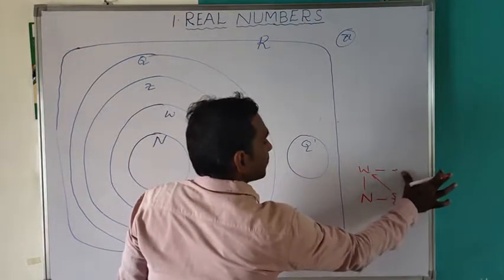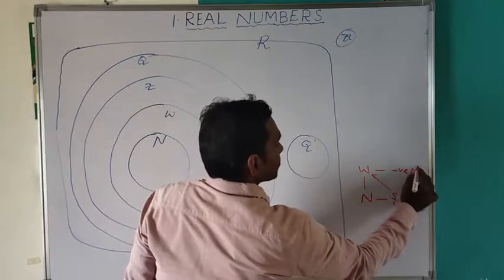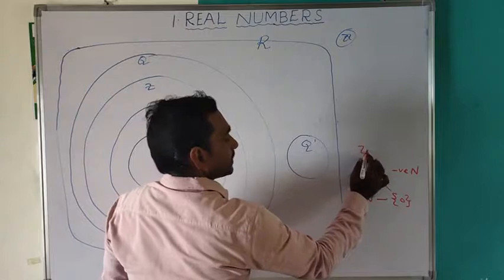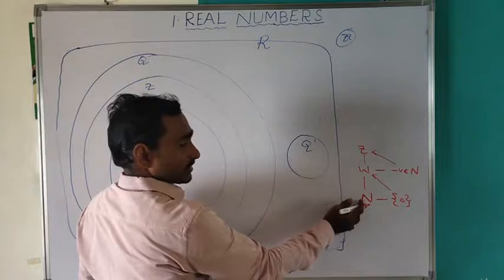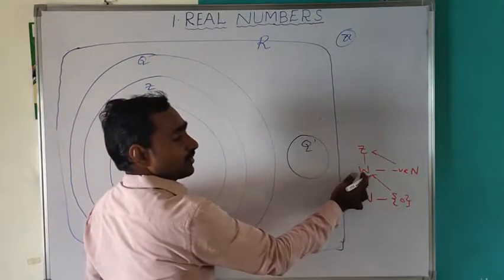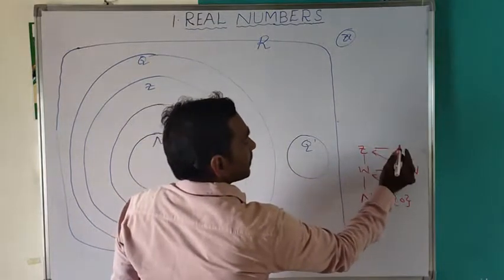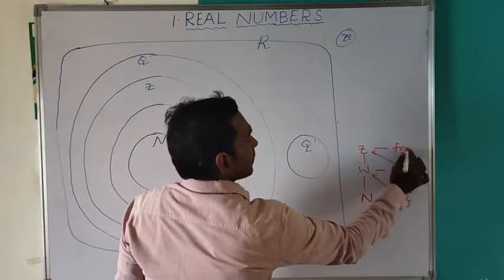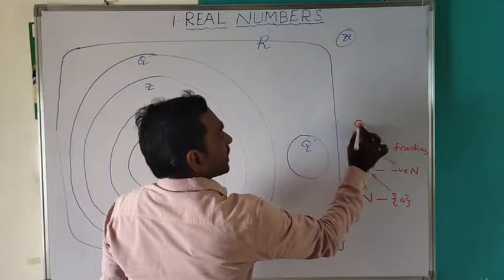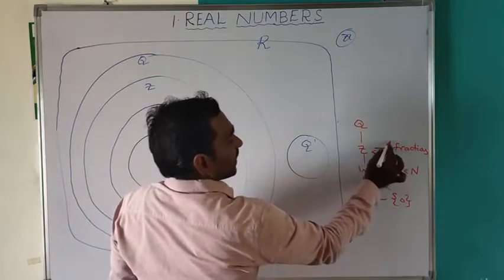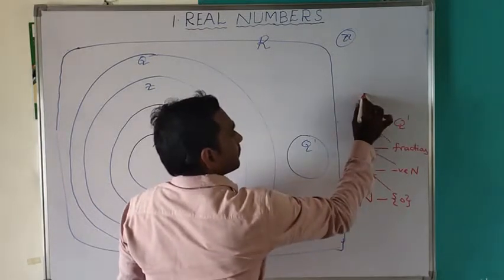Whole numbers including negative natural numbers are integers. Integers including fractions are rationals. Rationals including irrationals are real numbers.